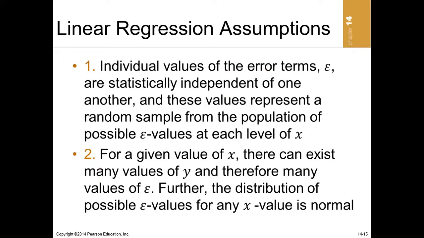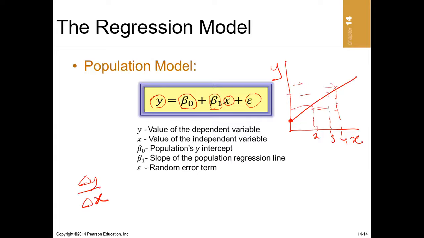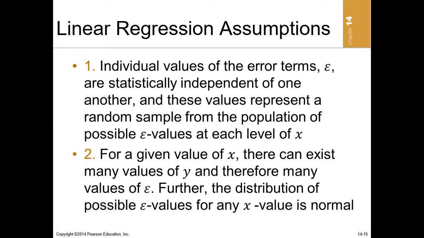Here, what we are saying is that the error terms in a regression equation should not be related. They should be independent of each other. And in statistics, the situation where the error terms are independent of each other is called homoscedasticity.